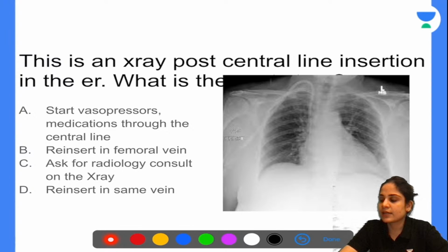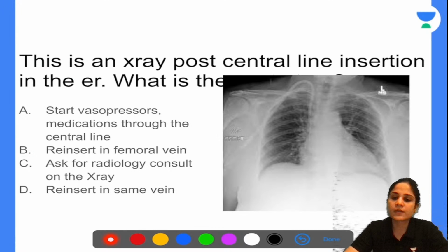So look at the central line, look at where it is going, look at the position, look at the lungs, and look at the arrangement of the line. Is it a straight line? Is it a tortuous line? Is it a curved line? What will you do?